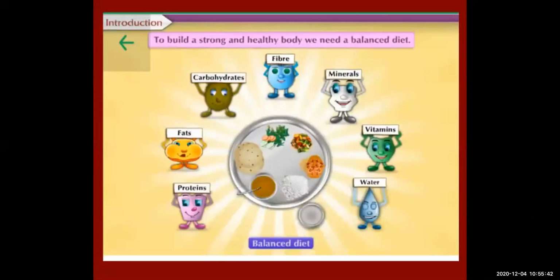Okay students, now see, to build a strong and healthy body we need a balanced diet. You should not be like, "whatever I eat will do." You should not play with your body, you should take proper food. So you have to take a balanced diet. A balanced diet is very important so that you can get proper nutrients, and if you get proper nutrients, then only you can do any function properly, or you can fight with any kind of disease. You should be strong, okay.